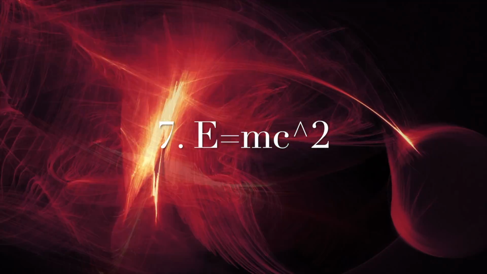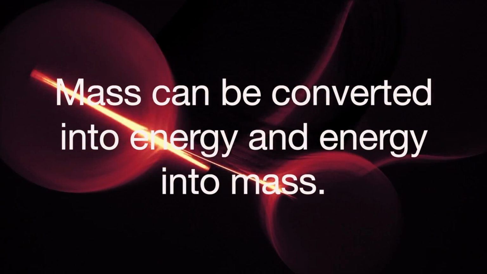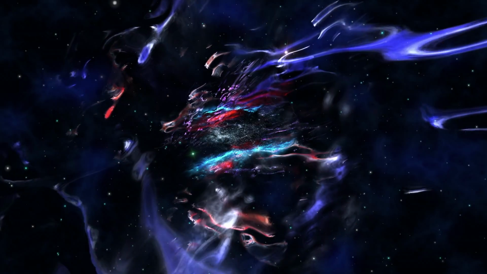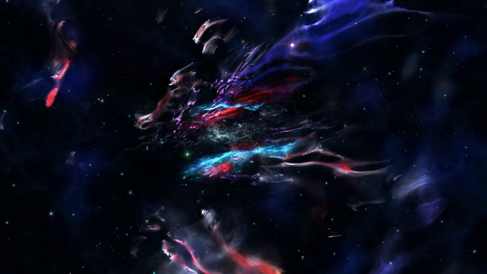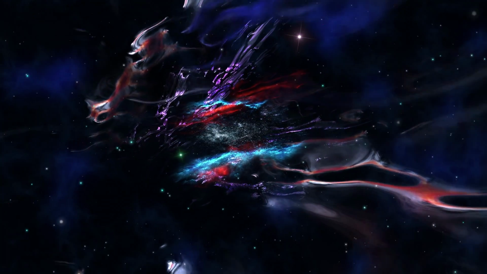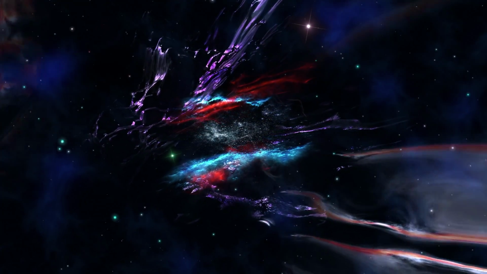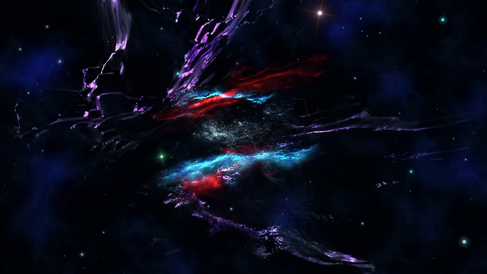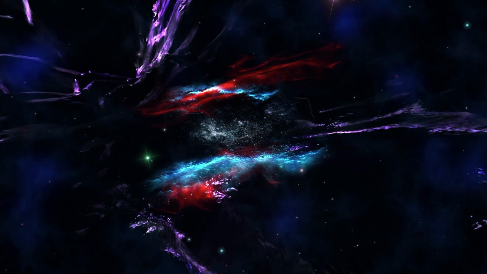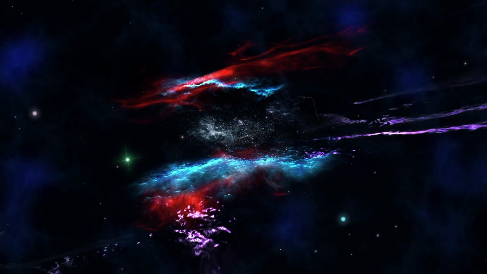And lastly, the most famous equation, which is E equals mc squared, or energy equals mass times the speed of light squared. This was a summary of the theory of relativity. To understand more about the theory of relativity, you must be able to understand complex mathematics, which shall be